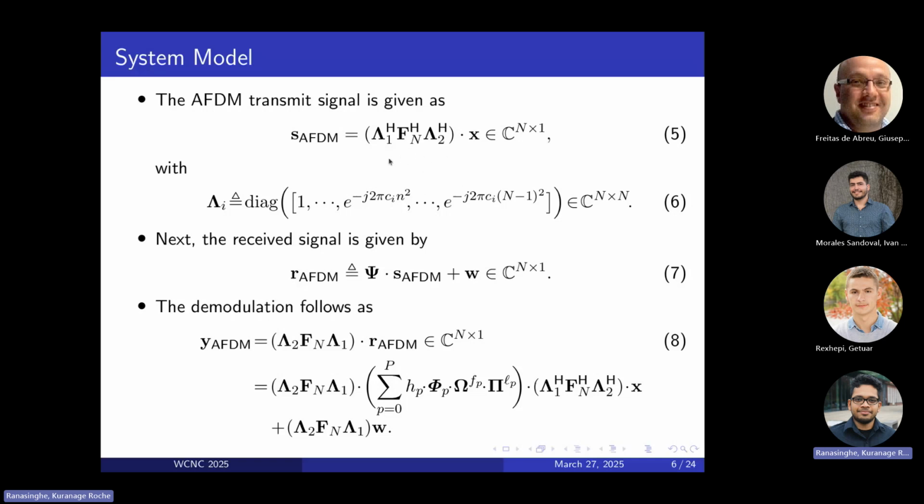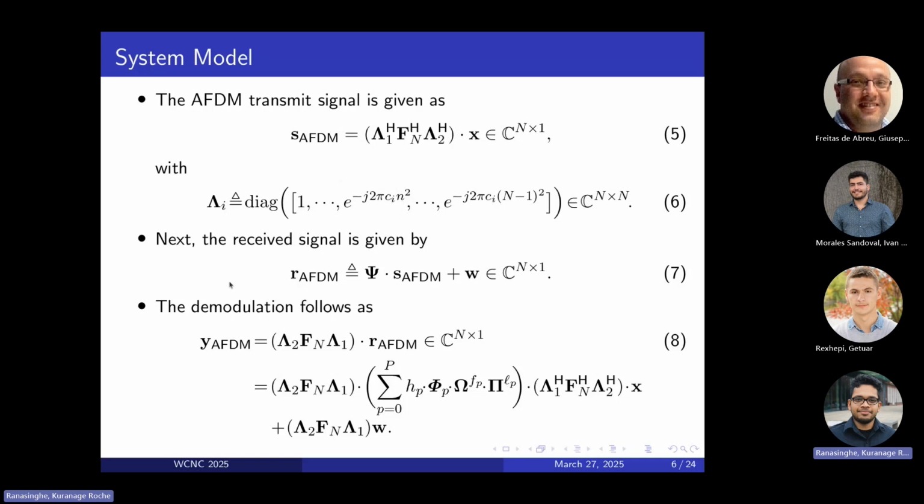So we are effectively tuning this DFT matrix and shifting the diagonals to increase the robustness towards the high Doppler shifts in doubly dispersive channels. There is more literature on this, and you can look up the references for AFDM here, where, as you can see, this lambda is defined as in equation 6. And this lambda 2 can be chosen as a free parameter, so the corresponding c2. But c1, in this case, is going to be governed by the maximum Doppler shift in the channel.